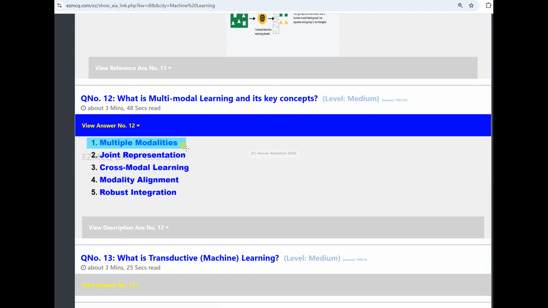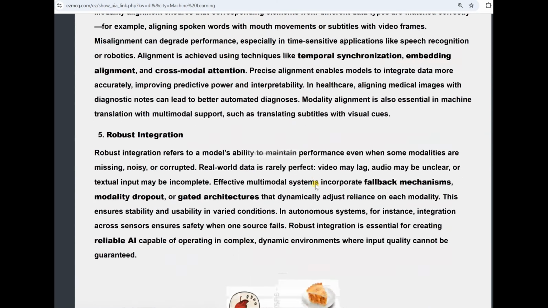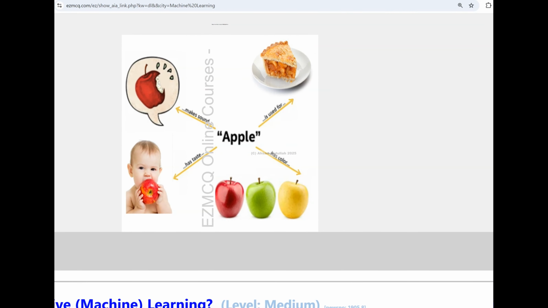But it's not that simple, which we understand. So let me show you a picture before we go into more detail, which will make this more understandable. If you look at this diagram, we see that an apple has many modalities, so to say. Of course, not all of them are covered here.